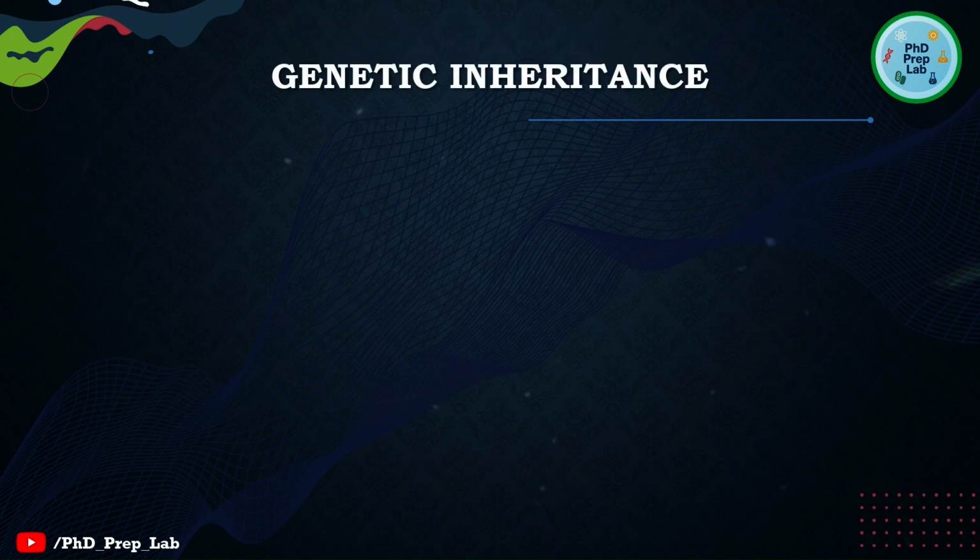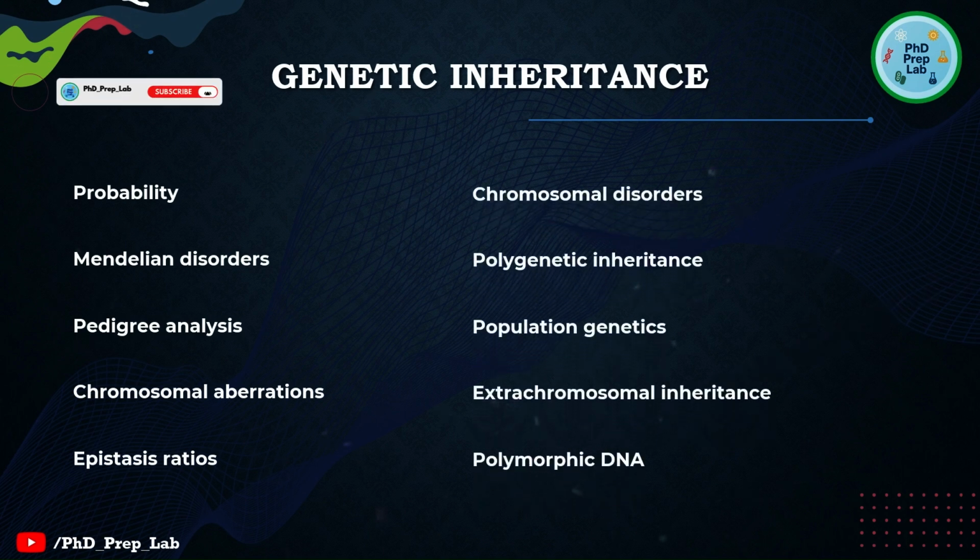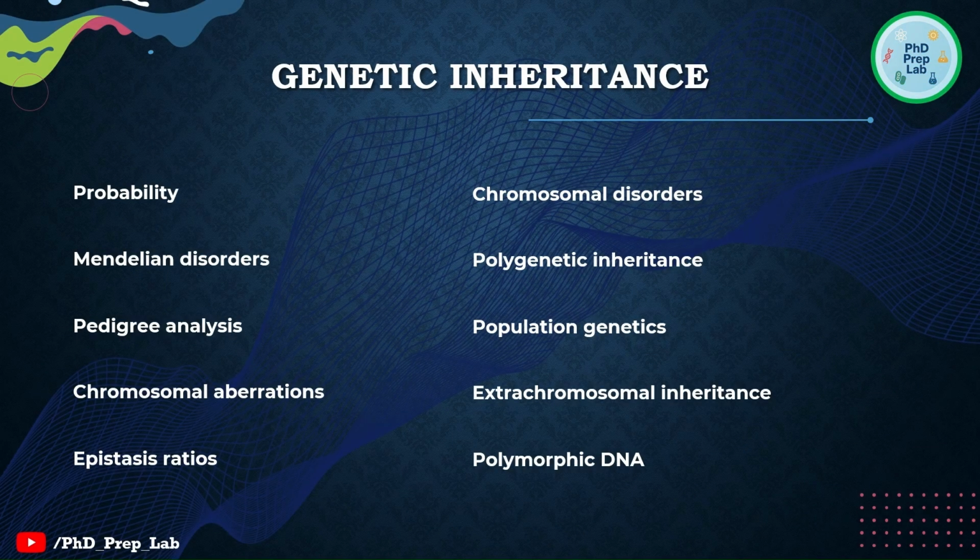Now next comes genetic inheritance. The most important topic under this, that we are very sure at least one question will come from in every examination, not just ICMR, is probability. Probability numericals from genetics are asked in every exam, so it is very important that we are very thorough with this particular topic. Others could be chromosomal disorders and polygenic inheritance. The Mendelian disorders are very important. Population genetics, polymorphic DNA, and epistatic ratios are very important. We should know the ratios, etc.